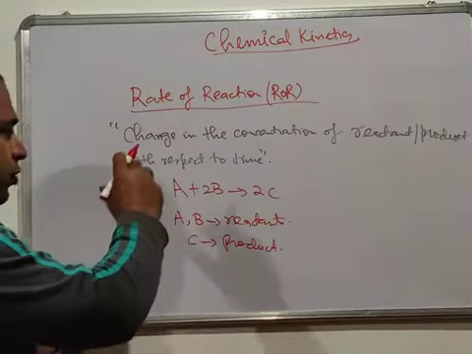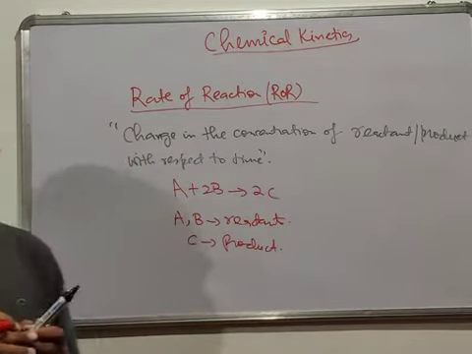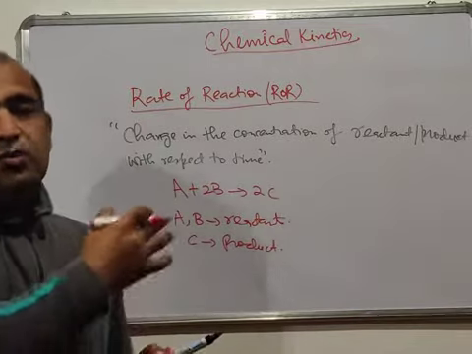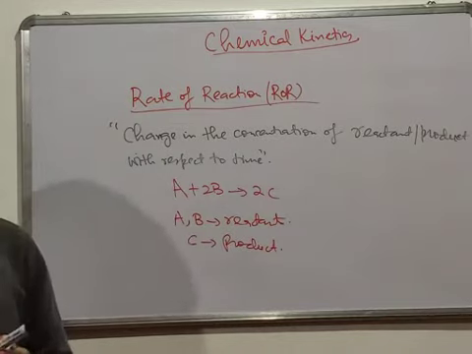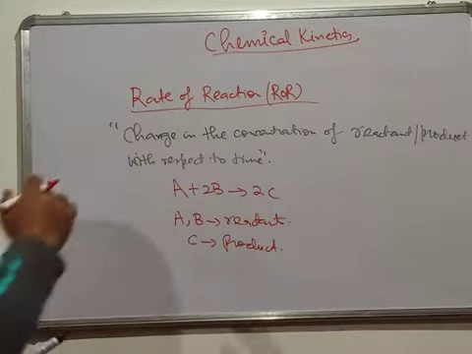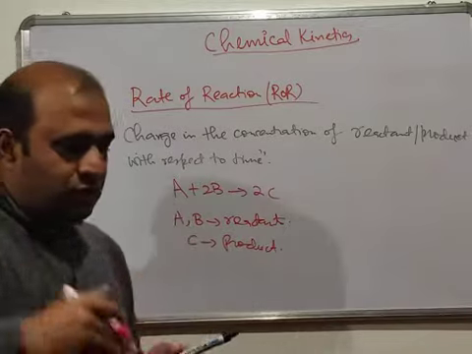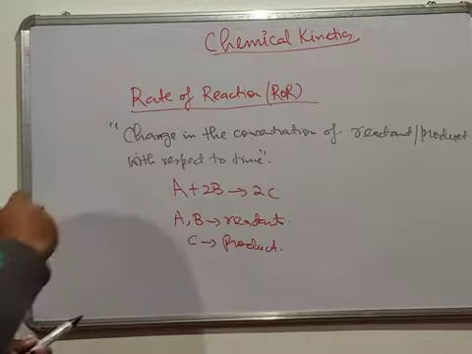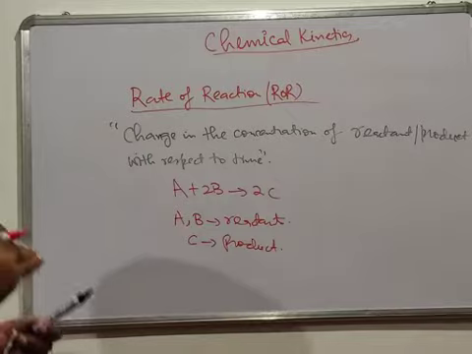So now, at initial time zero, A and B, they are maybe some moles of A, moles of B. After some time when the reaction will start, when these A and B will start reacting with each other, the concentration of A and B will start decreasing, while the concentration of C will start increasing. So that's basically how the concentration of the reactant changes with respect to time, and how the concentration of the product will change with time. That's basically what we mean by the rate of the reaction.